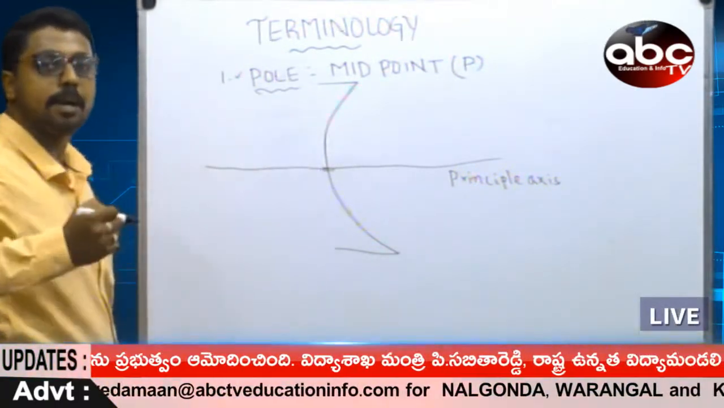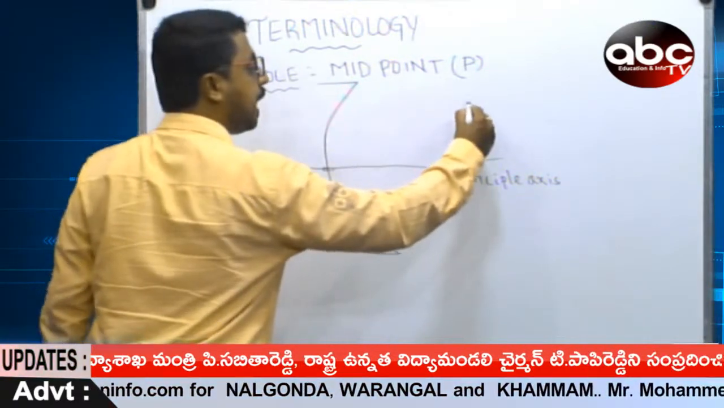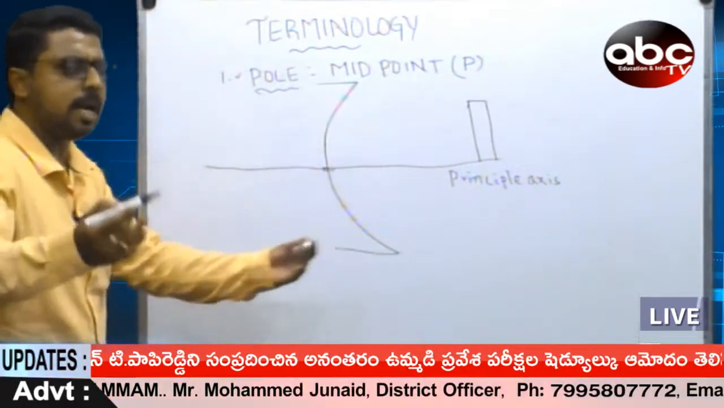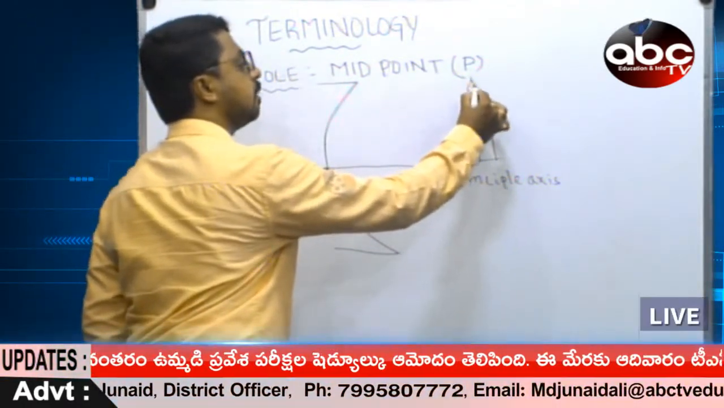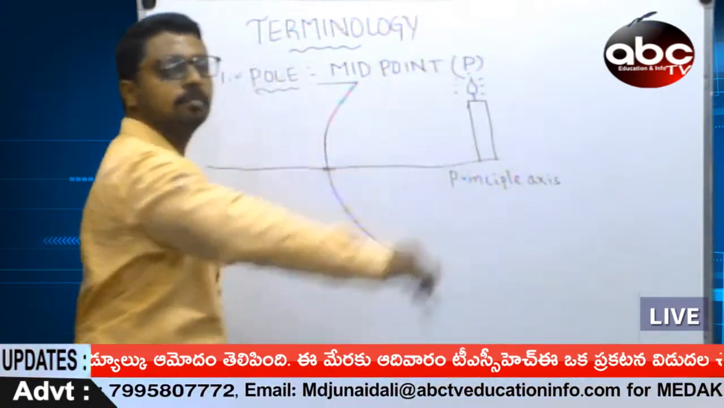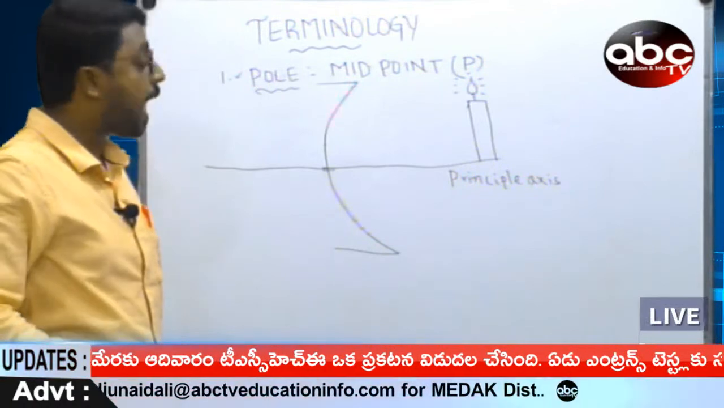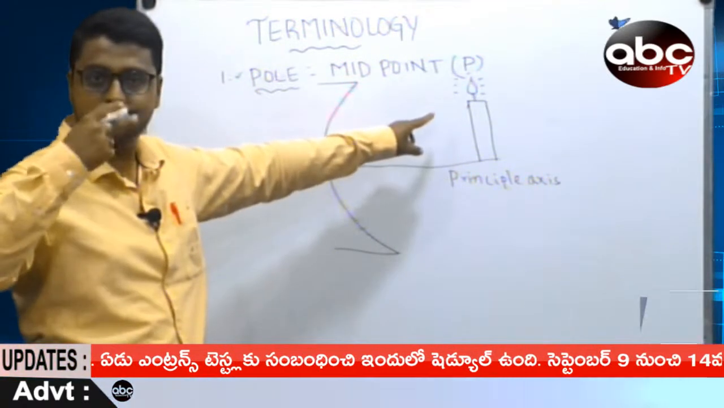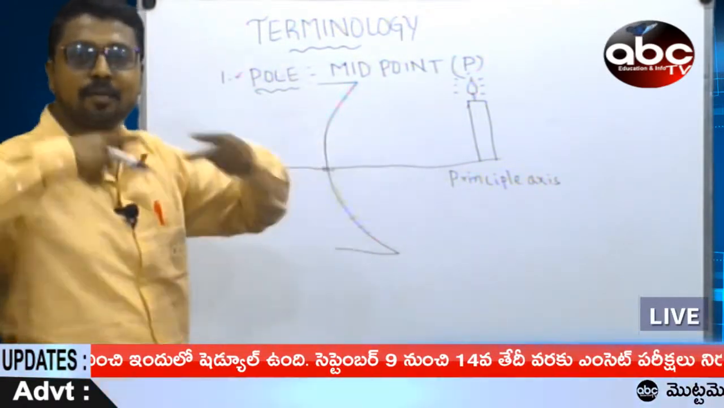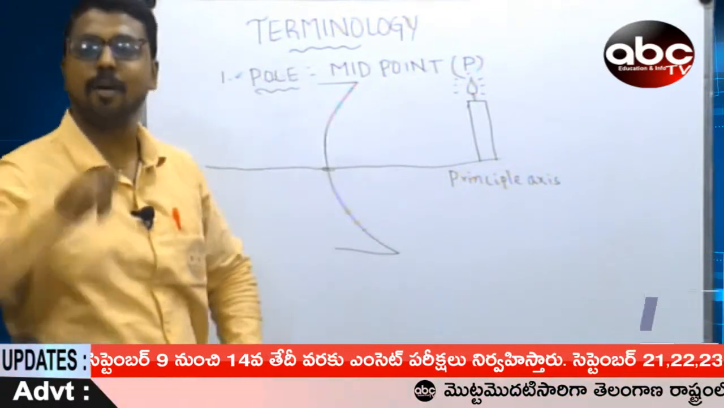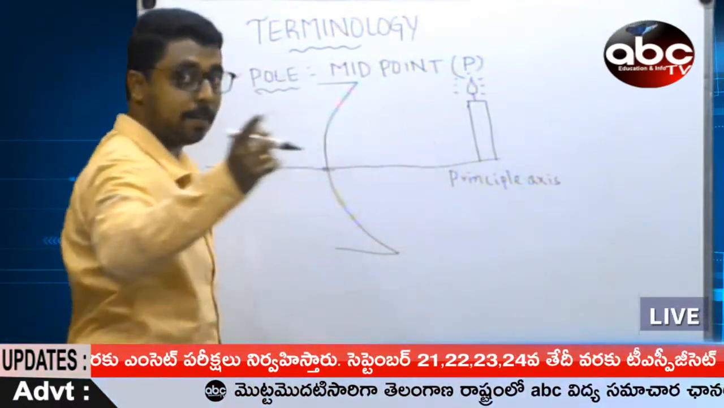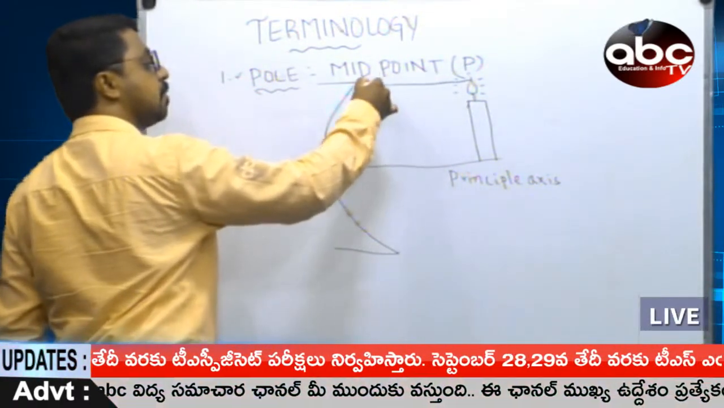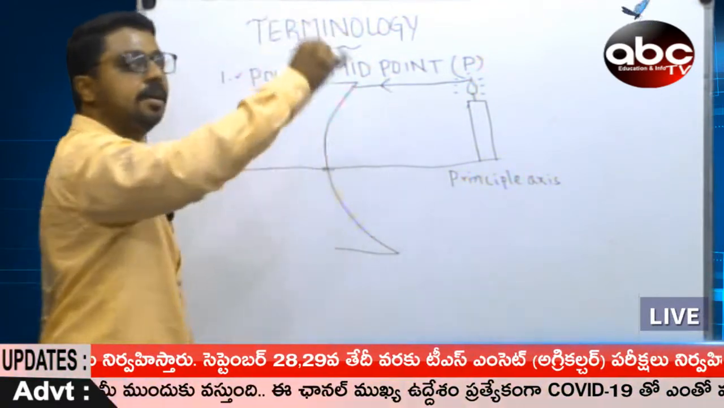My dear students, listen carefully. This is nothing but a midpoint. If you place any object here, let us suppose it might be a candle. Naturally, the candle emits light from the light source, in the form of rays. You already know that light always travels in a straight line. Thus, the light rays are going to travel in a straight line and hit the mirror here.